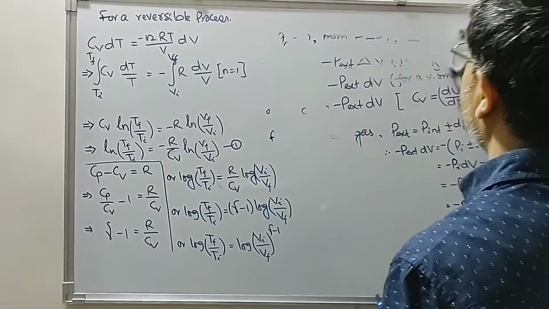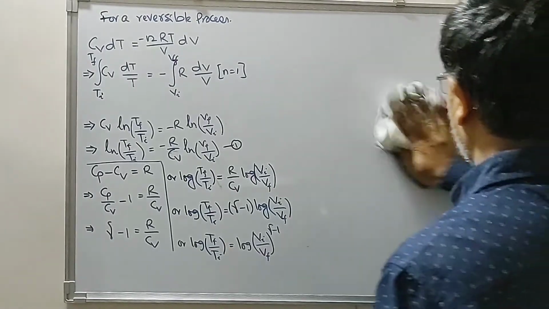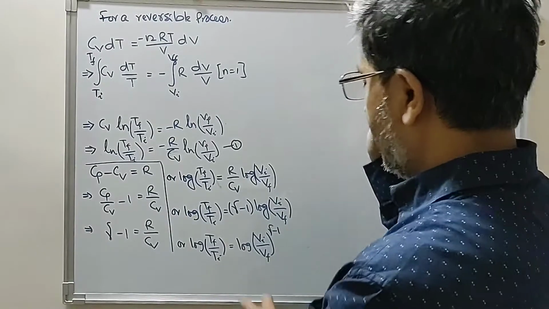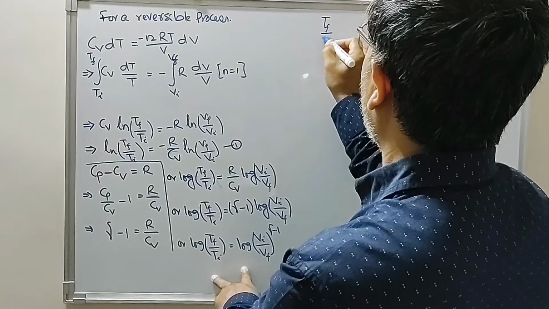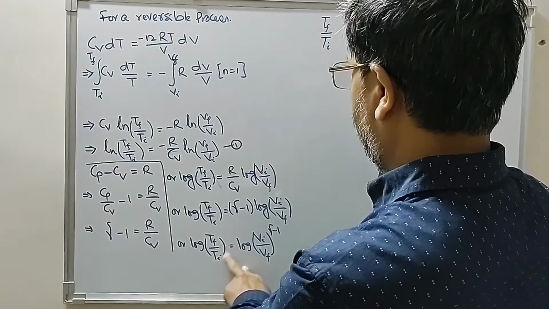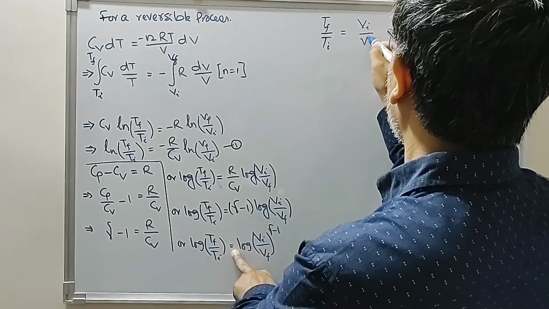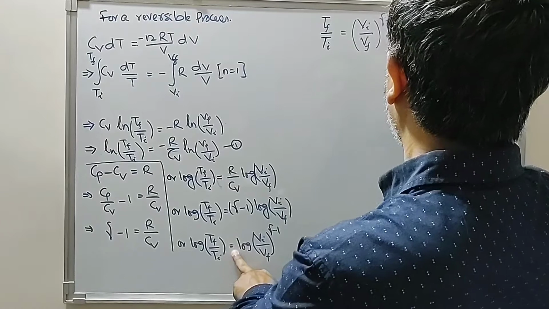Now proceeding further, so we have this, therefore Tf upon Ti is equal to Vi upon Vf raised to the power gamma minus 1.